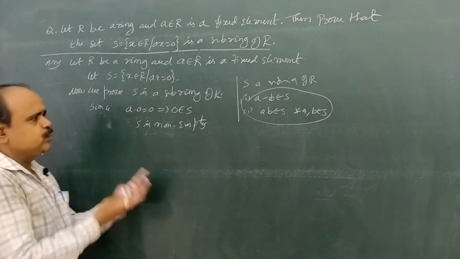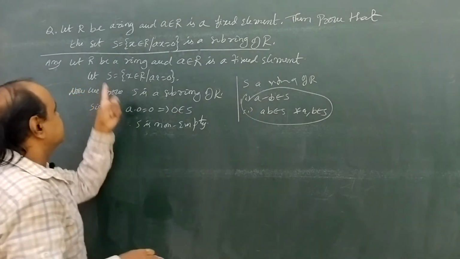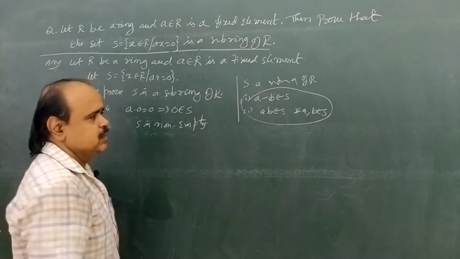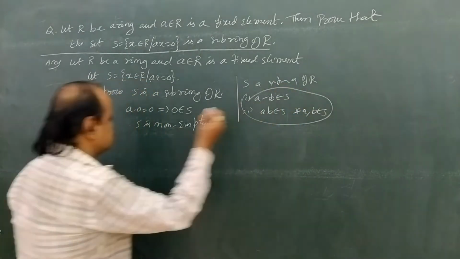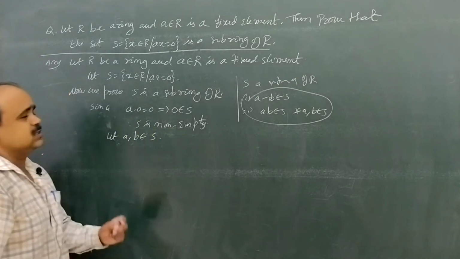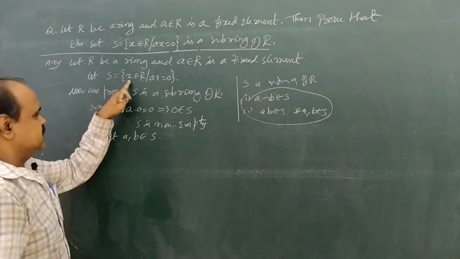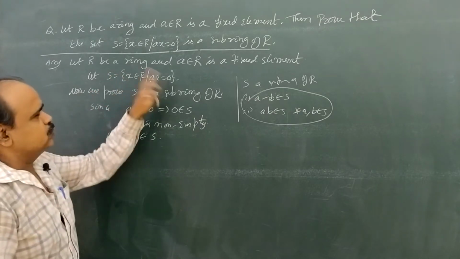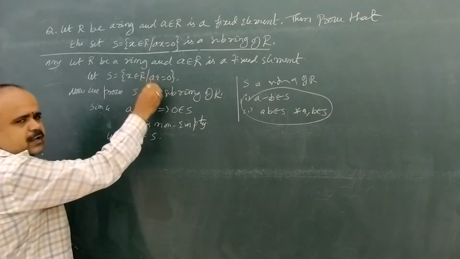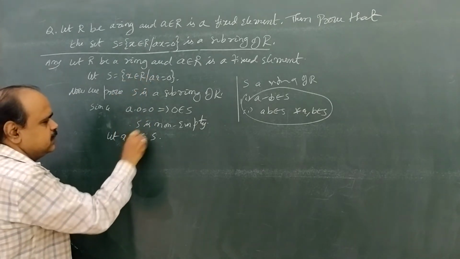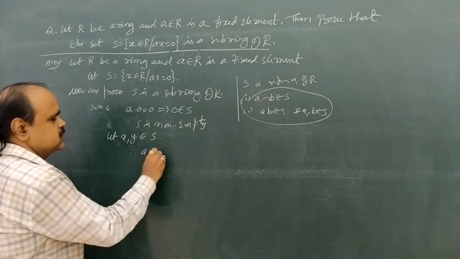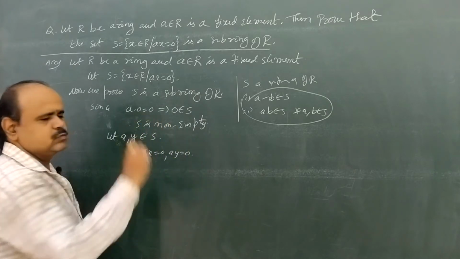Now we are going to prove these two conditions to show this S is a subring of R. So for that, let a, b belong to S. What is the nature of S? If an element x belongs to R, then ax equal to 0. For example, not a, b, we already have small a as a fixed element. So take x, y belongs to S. Since x, y belong to S, we have ax equal to 0 and ay equal to 0.